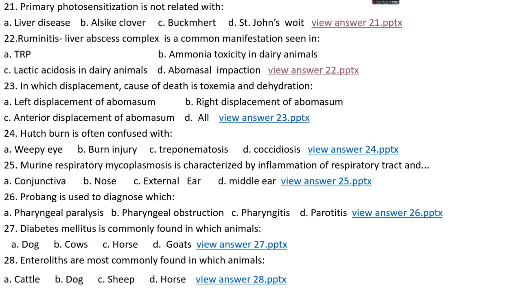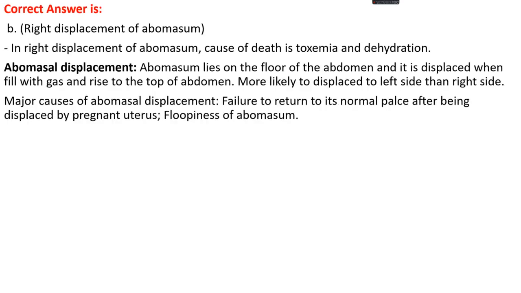Okay. Question number 23. In which displacement is the cause of death toxemia and dehydration? Option A, left displacement of abomasum; option B, right displacement of abomasum; option C, anterior displacement of abomasum; option D, all. The right answer is option B, the right displacement of abomasum.